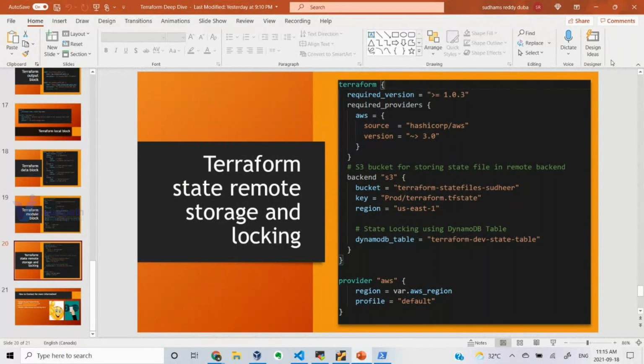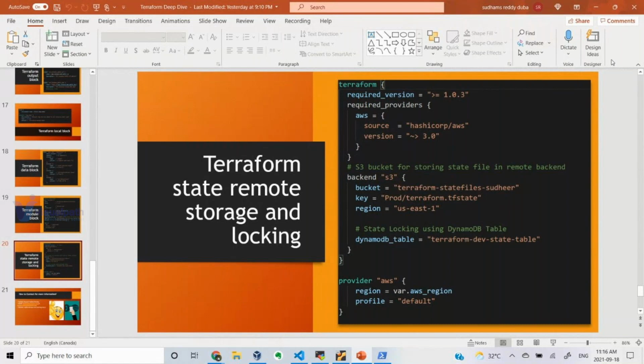Any guess? For we can store our infrastructure. No, let's say Girish, you are working on your own laptop. If I don't give you the Terraform state file, will you know how to spin up the infrastructure? That infrastructure is already there, right? The state file you are creating and my state file is different, right? So we cannot use these two independent state files in order to manage my infrastructure. That will create some mess, right?